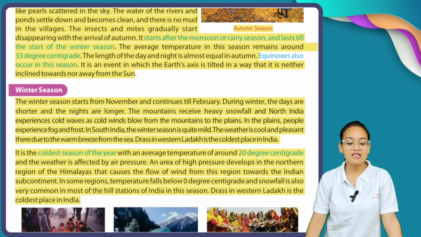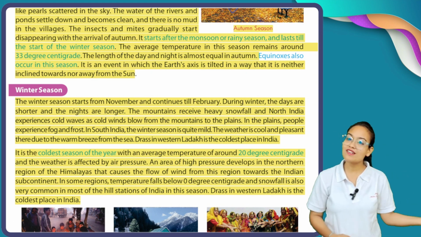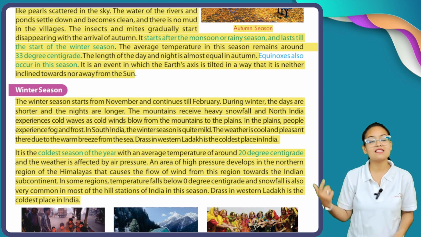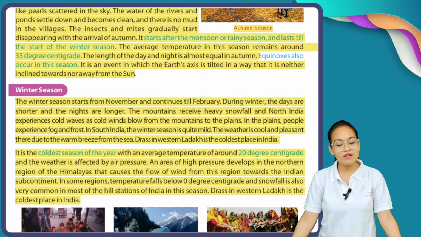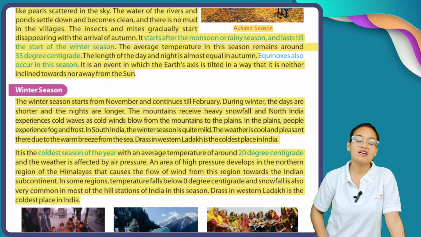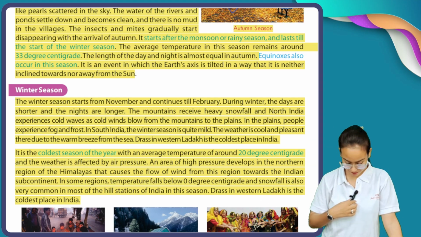The winter season starts from November and continues till February. In India, it starts in the month of November and ends in the month of February. During winter, the days are shorter and nights are longer. In winter months, days are very short, and nights are longer.